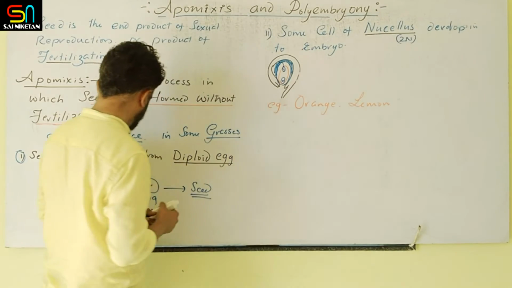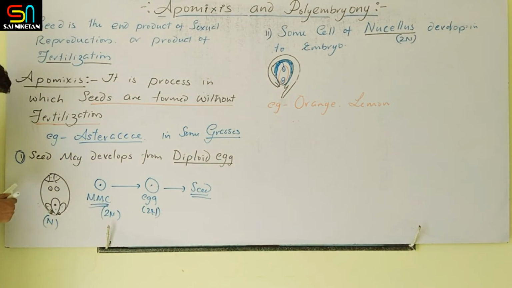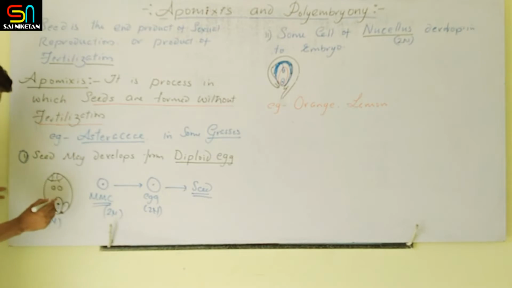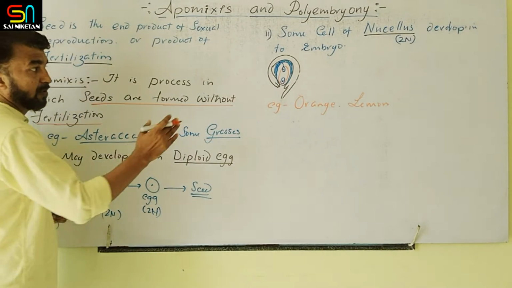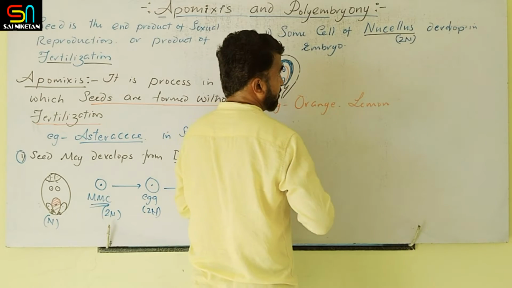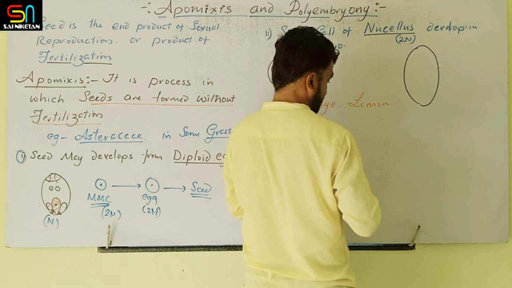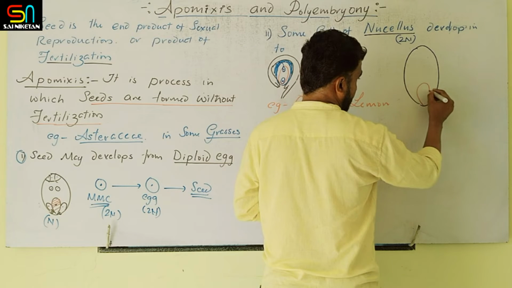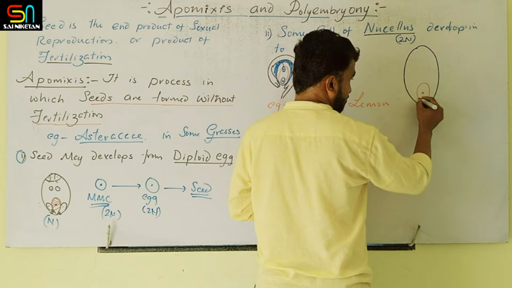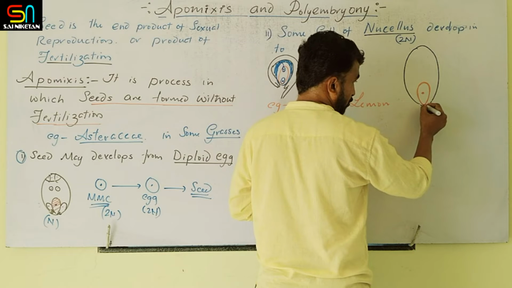Usually in normal cases only one embryo should be present in the embryo sac. But what happens in this case? This is the embryo sac, and this is the egg, which after fertilization would develop into the actual embryo.